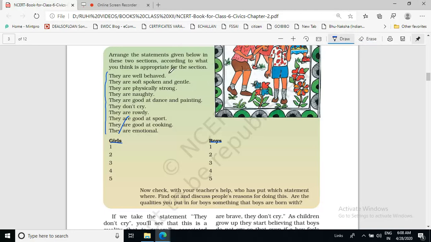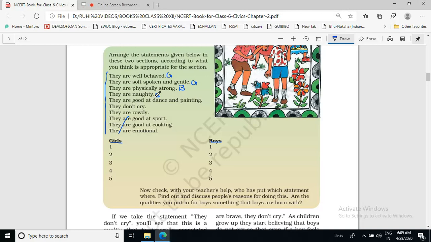So this is about girls: they are soft spoken and gentle. This is also about girls. This is not true. It is the opinion of society. They are physically strong: it is often told about the boys. They are naughty: this is also told only about boys. They are good at dance and painting.